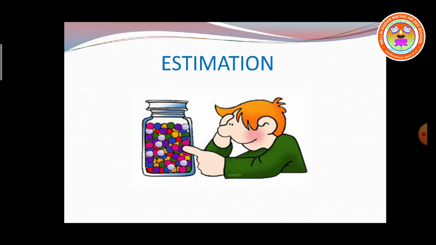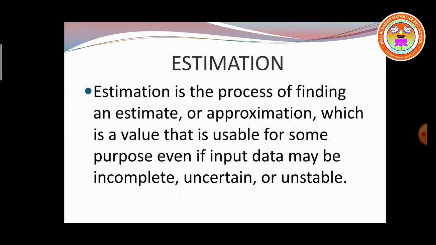What do you mean by estimation? How to estimate the value? Let's see the definition. Estimation is a process of finding an estimate or approximation, which is a value that is usable for some purpose even if input data may be incomplete, uncertain or unstable. It is a process of finding an estimate only.